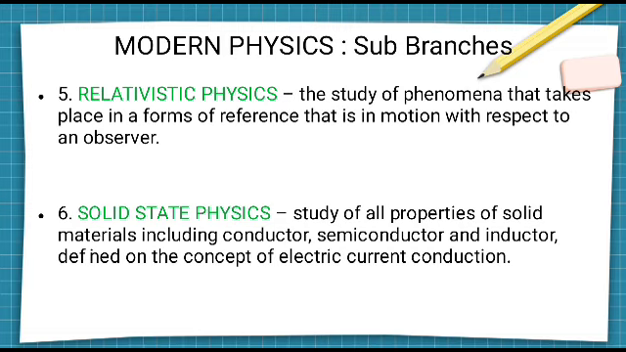And last we have solid state physics. This is the study of all properties of solid materials, including conductor, semiconductor, and insulator, defined on the concept of electric current conduction. Electric current flows very highly in a conductor, in a moderate manner in a semiconductor, and negligibly in an insulator. All of that we study in solid state physics.